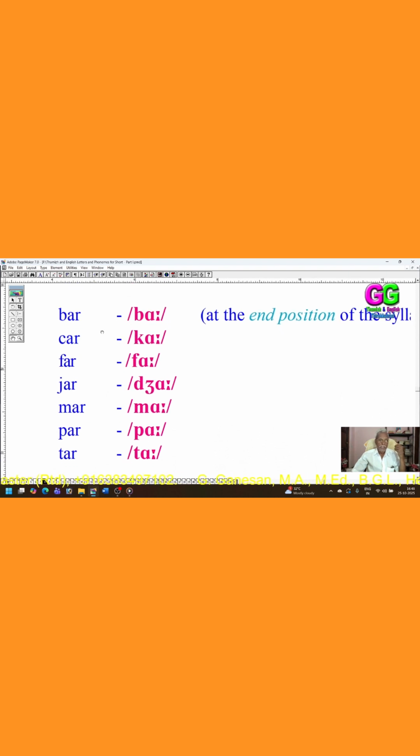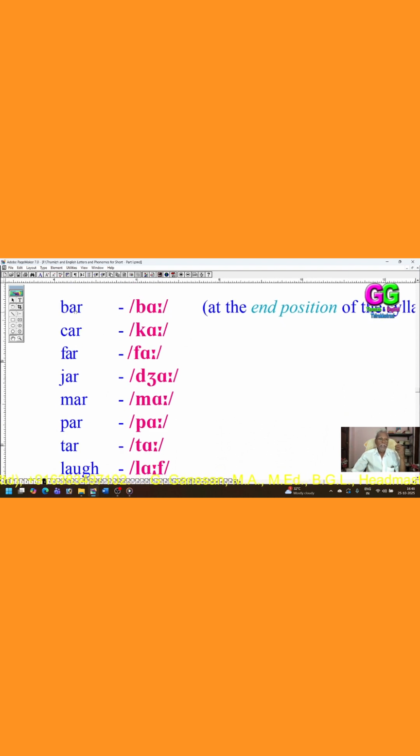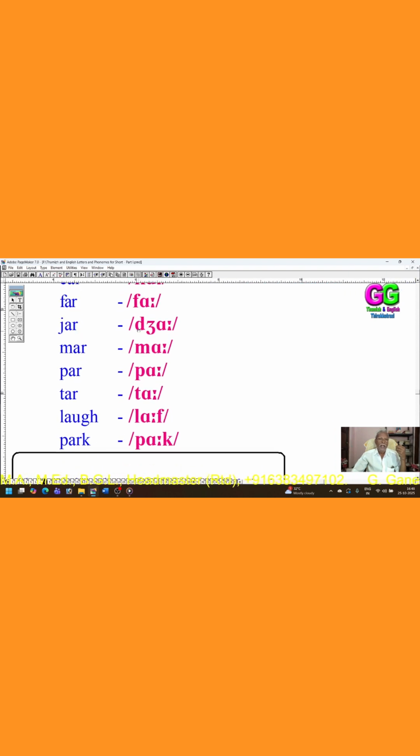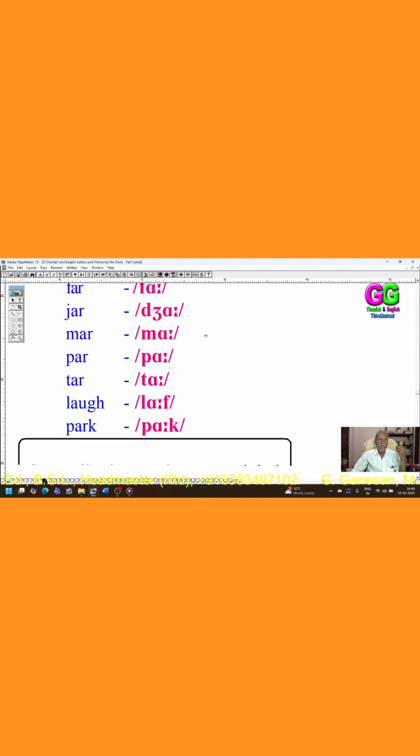At the end position of the syllable: B, A, R, if, A, ba. C, A, R, if, A, ka. F, A, R, if, A, fa. J, A, R, A, ja.